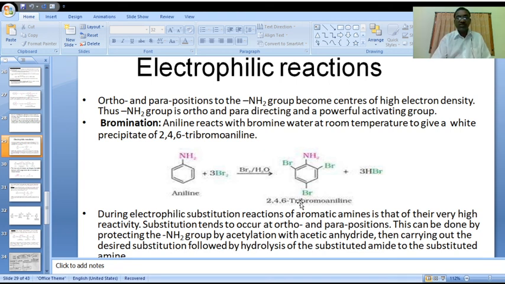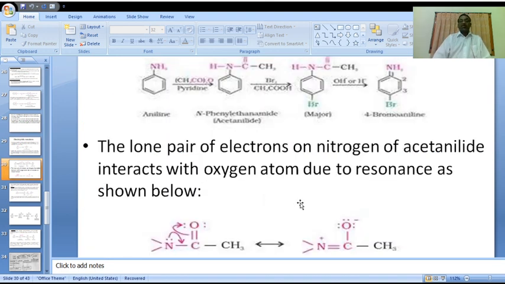When we use acetyl chloride or acetic anhydride, the two ortho places are blocked and only the para position is available for attack of the electrophile.